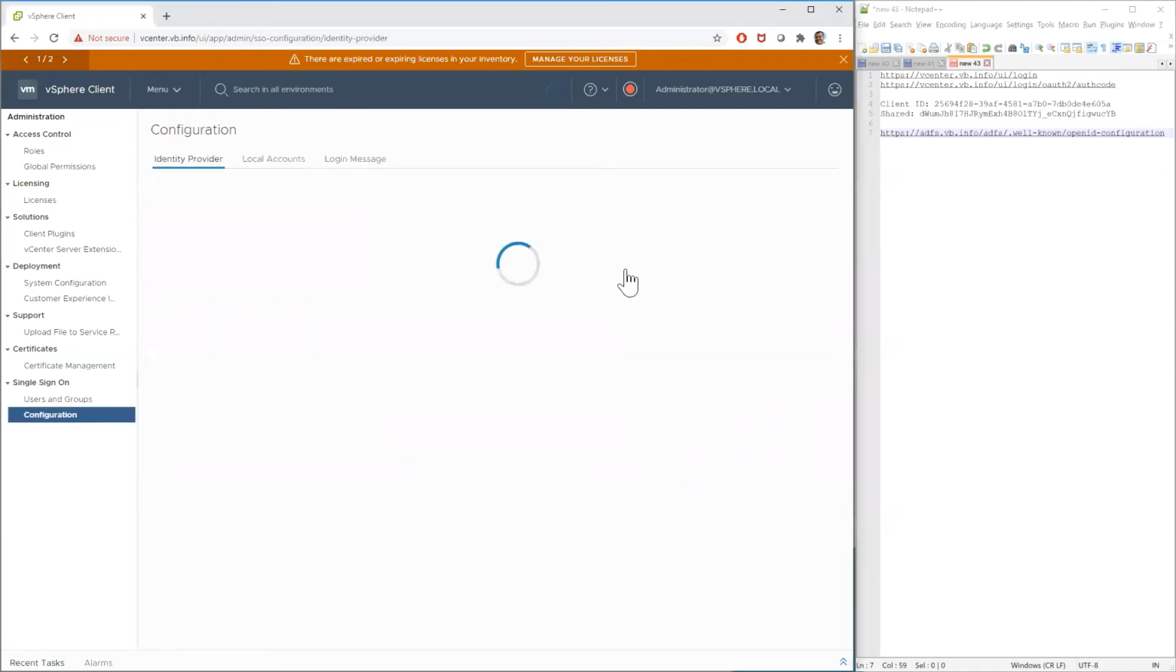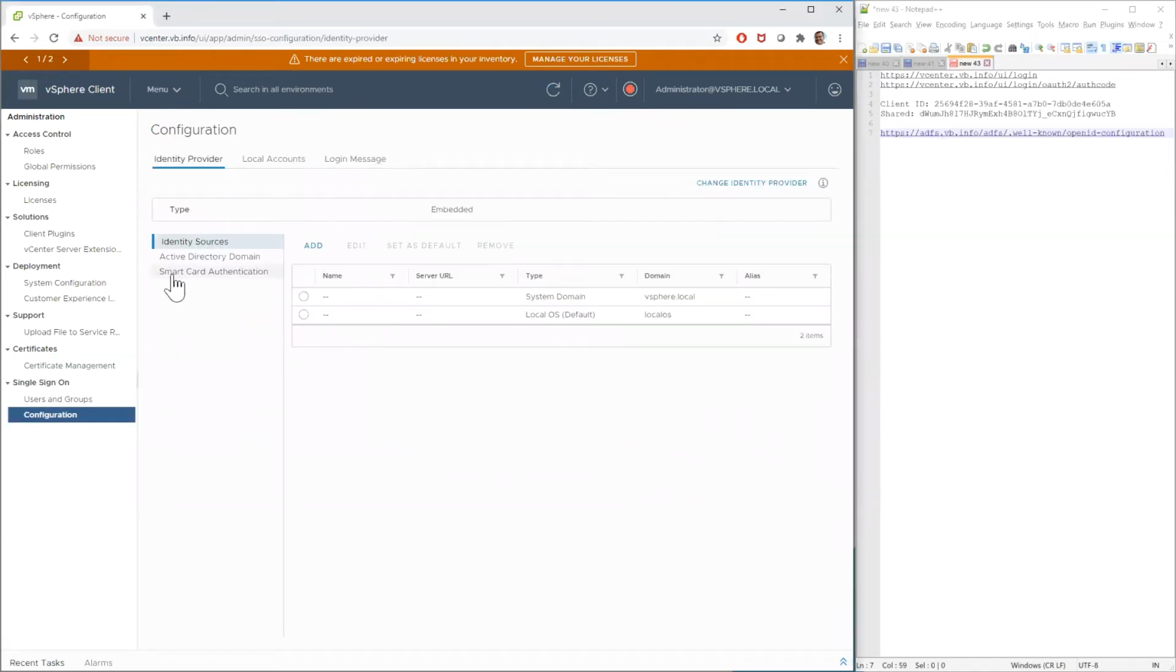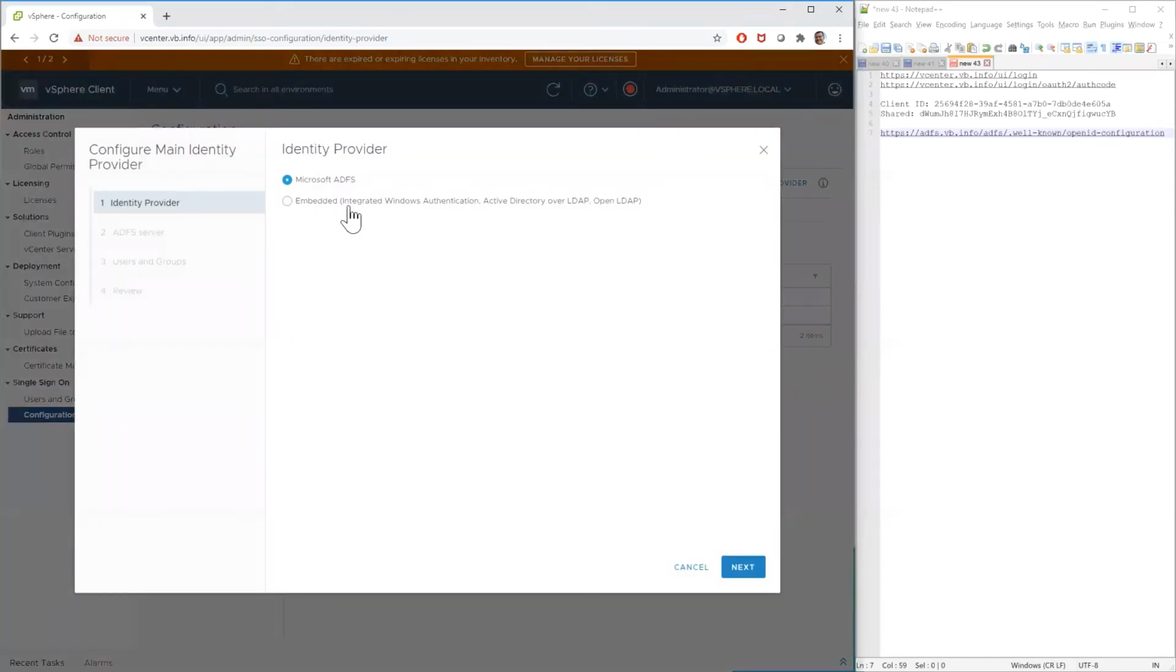We have all of our information, right? And here, smart card, where we're talking CAC. I'm gonna go ahead and finally click this link to change the identity provider. And now we have an option. So this is our toggle between what we're used to seeing, our embedded stuff with IWA, AD over LDAP, Open LDAP, things like that, or ADFS. It's a pretty abrupt change, right? It's either this or this. So I'm gonna select ADFS for this activity.